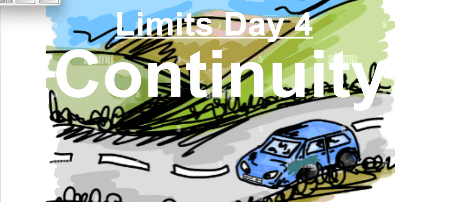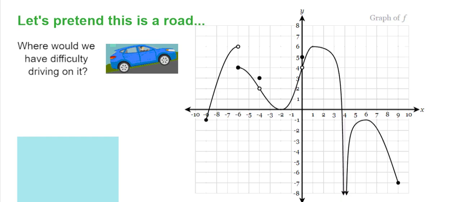Okay, here we go. We're doing limits, day 4, continuity, and off we go. All right, let's pretend this is a road. Where would we have difficulty driving on it? So we'd have quite a bit of difficulty, right? We would not make it wherever we were going.